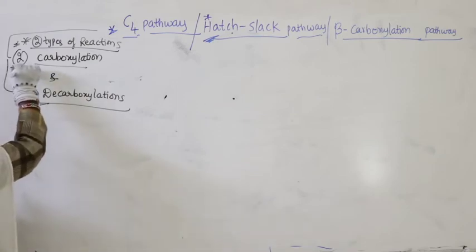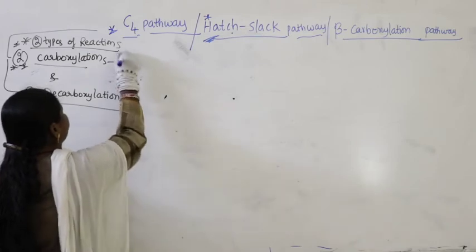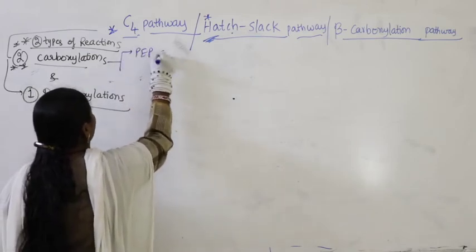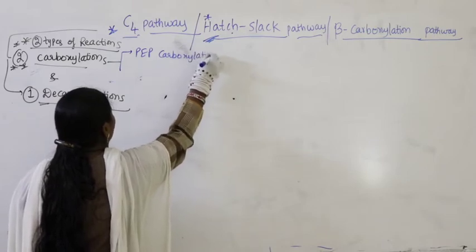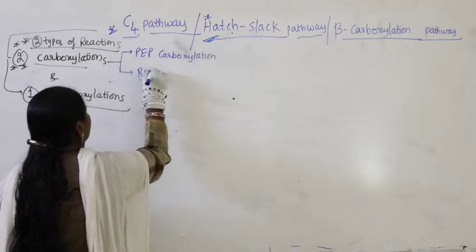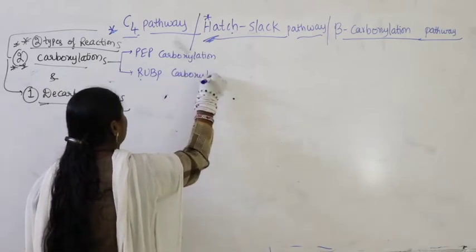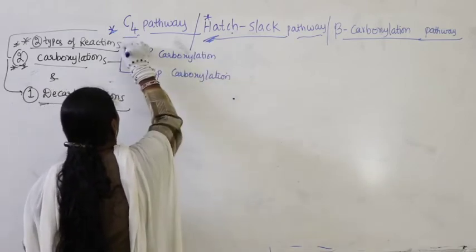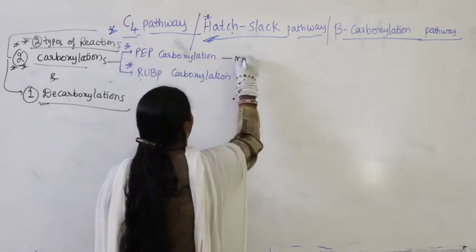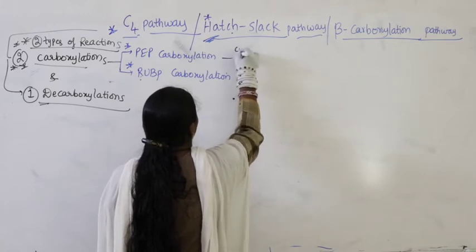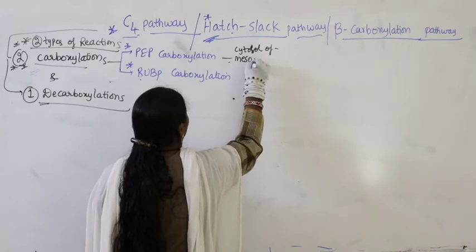So what are the two carboxylations which happen? They are nothing but, you know it very well, PEP carboxylation and RuBP carboxylation, right. Now where does PEP carboxylation occur? In the mesophyll, or you can take the cytosol of mesophyll.